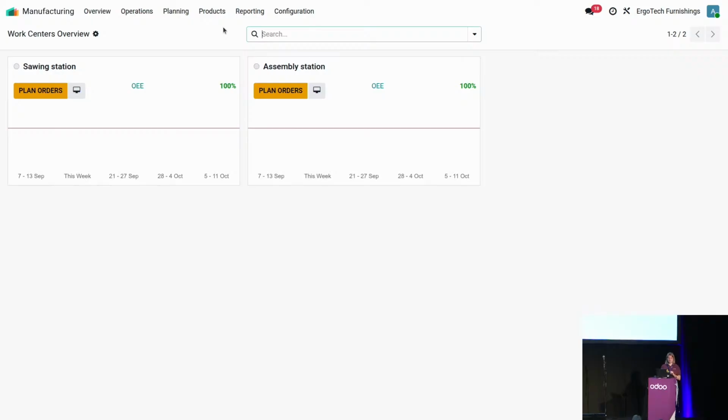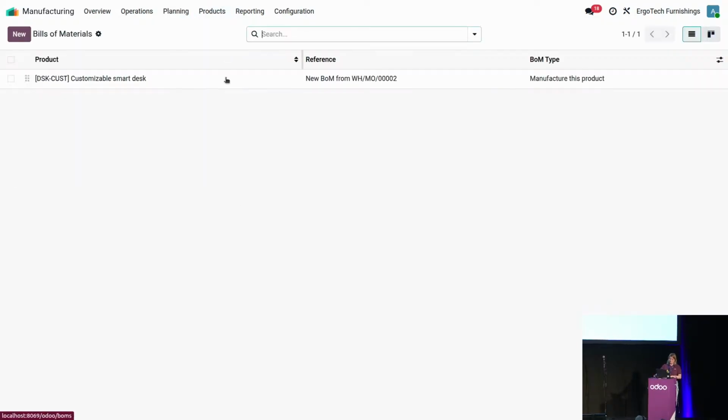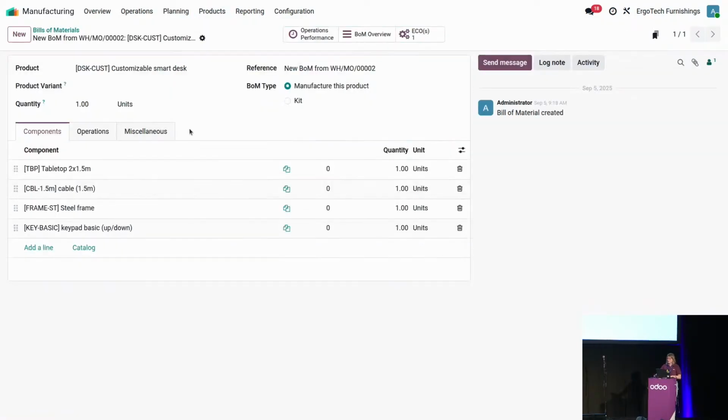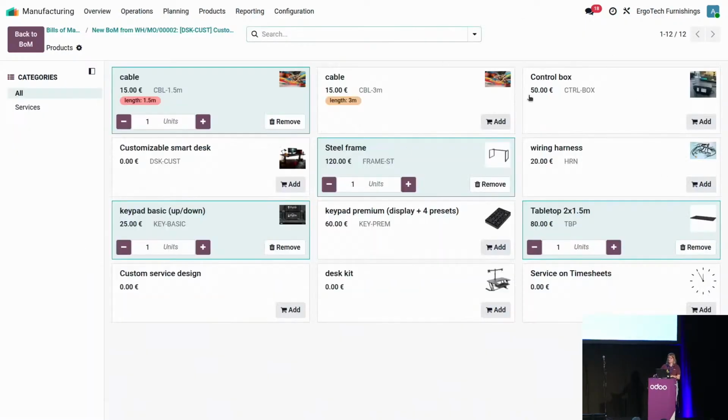So she has requested in here to create a specific template in which she will be able to provide every different component that needs to be selected, as well as the different operations that need to be done in her work center. To do so, it's going to be in the bill of materials, and we can see that she has already created one. Well, she has notified me that she's still missing a few components, so let's help her in there. We are going through the catalogs to add the last components needed in there.